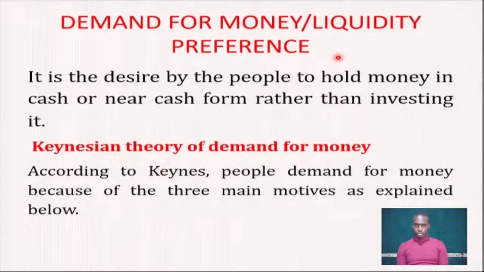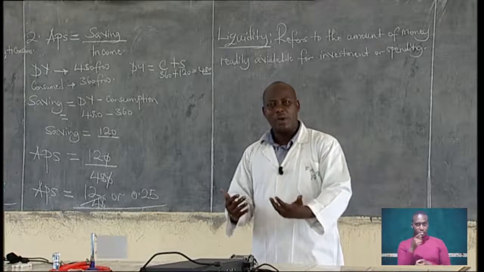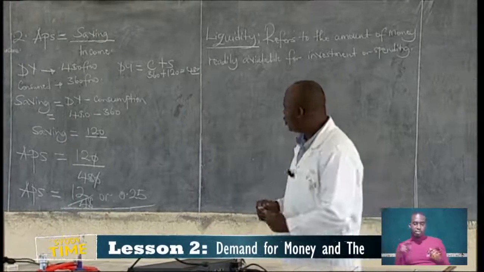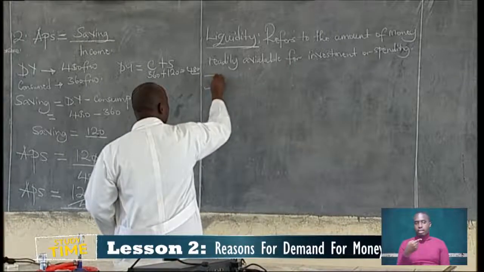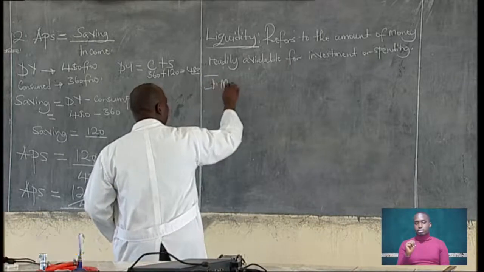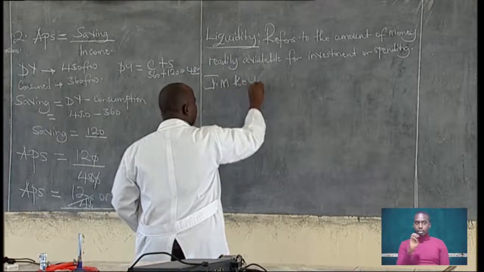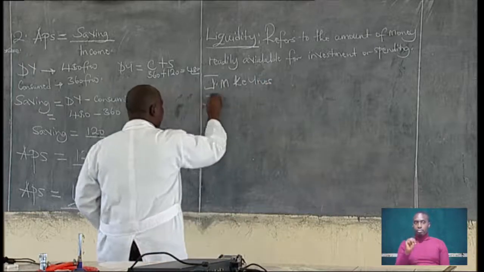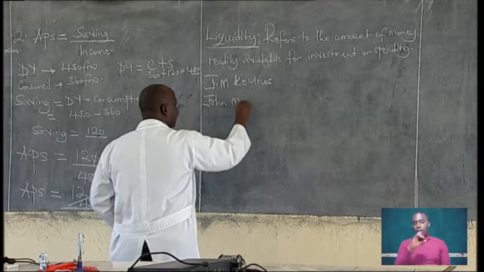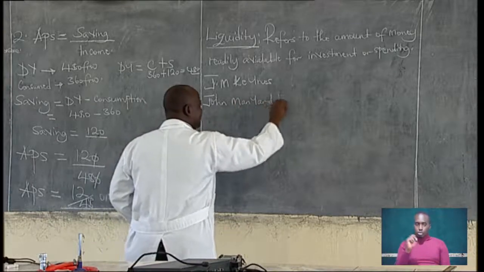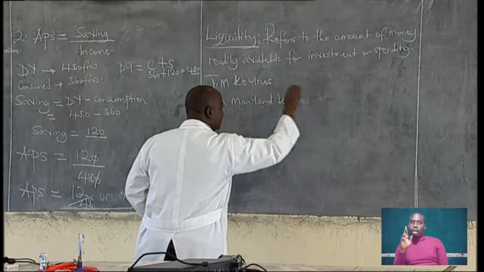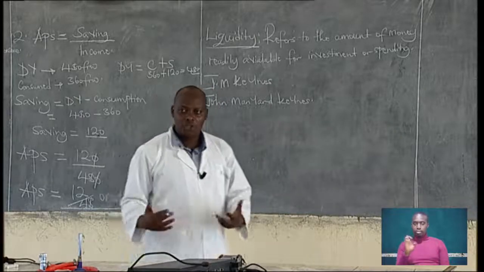Now, the Keynesian theory of demand for money, after understanding the concept, their motives. Why do people demand money? Those motives were phrased by an economist called J.M. Keynes. His full name is John Maynard Keynes, a great economist who phrased these reasons for demand for money.